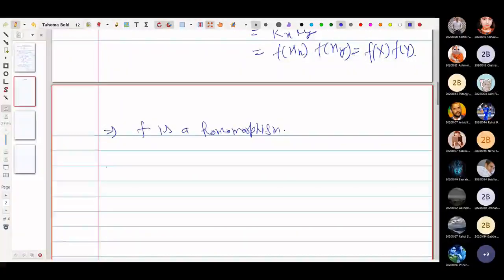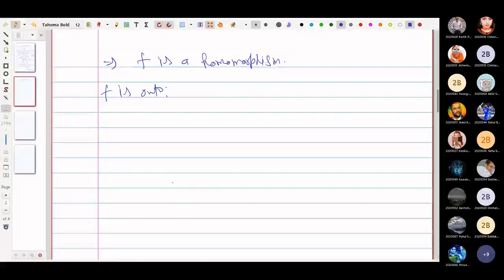Now we claim that f is onto also. Once we establish that f is onto, we are prepared to use the first theorem on homomorphism. Let us see how we can prove that f is onto.